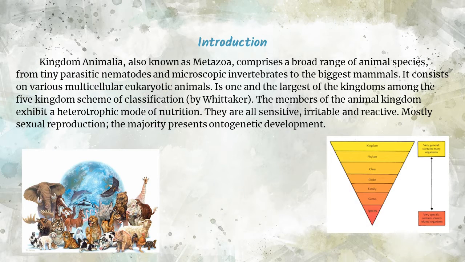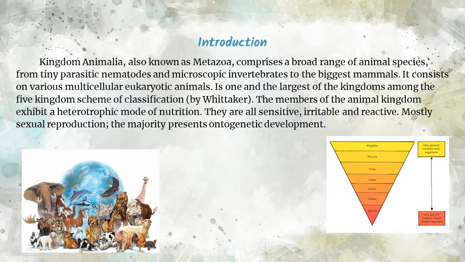Kingdom Animalia, also known as Metazoa, comprises a broad range of animal species, from tiny parasitic nematodes and microscopic invertebrates to the biggest mammals. Organisms are formed by nucleated cells. They are consumers, a form of heterotrophy.